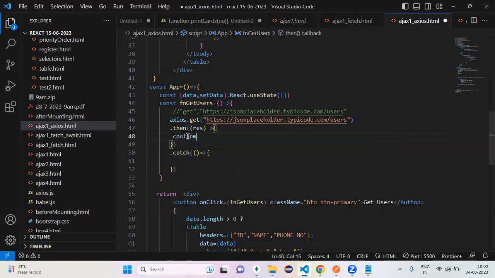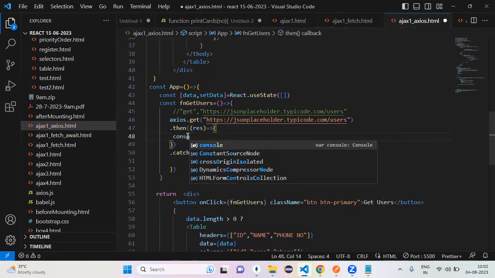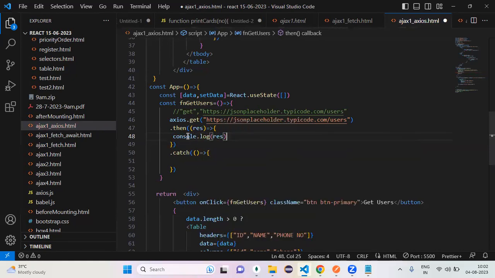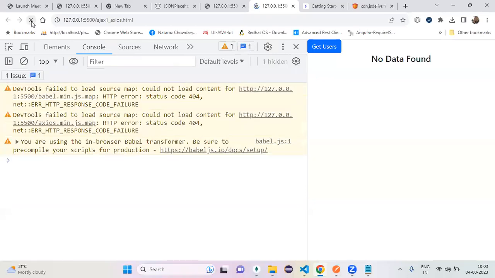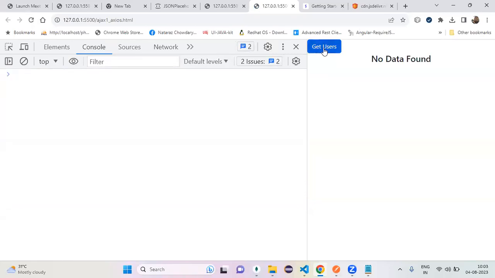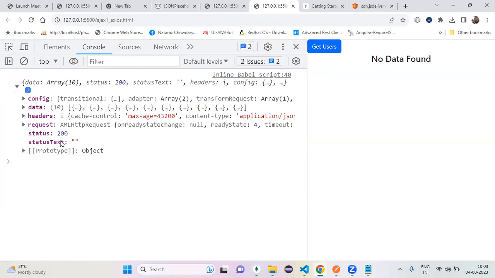Okay, can I save it? Can I print it? So my required data is not there. If the required data is not there, can I give the responsibility to someone else? Can we check it first? Will it work or not? Now, can I click on get users? So here, extra stuff is there. But my required data, is it there? Yes, they are right.